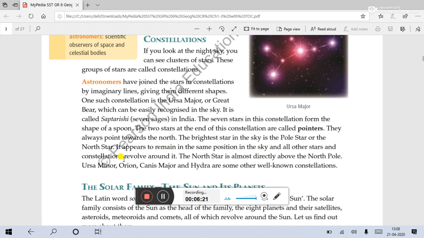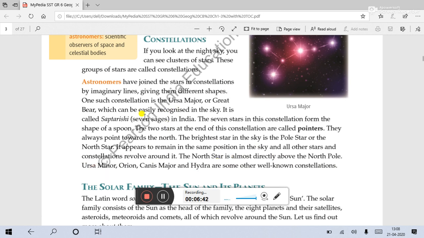All the stars are revolving around this pole star, right? The North Star is almost directly above the North Pole. Some information is also there. Ursa Minor, Orion, Canis Major, and Hydra are some other well-known constellations. More names of constellations are given.